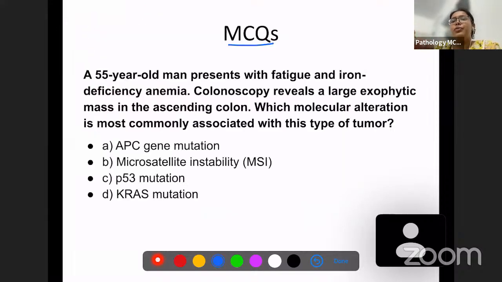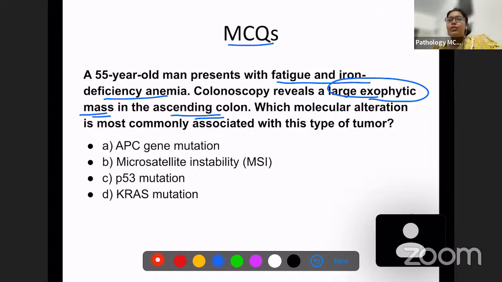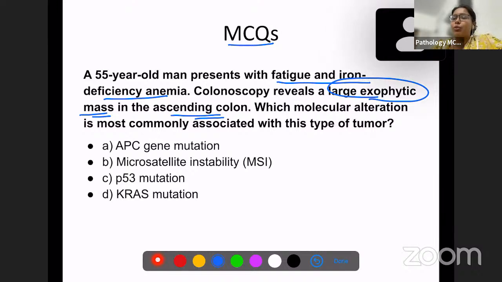This MCQ: a 55-year-old man presents with fatigue and iron deficiency anemia. Colonoscopy reveals a large exophytic mass in the ascending colon. Which molecular alteration is most commonly associated with this type of tumor? First of all, for this, we have to discuss right-sided and left-sided colonic carcinomas. I'm going to give you a quick overview.